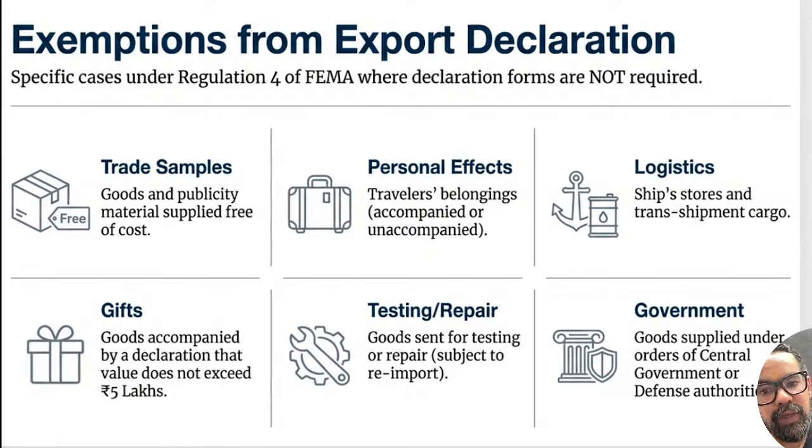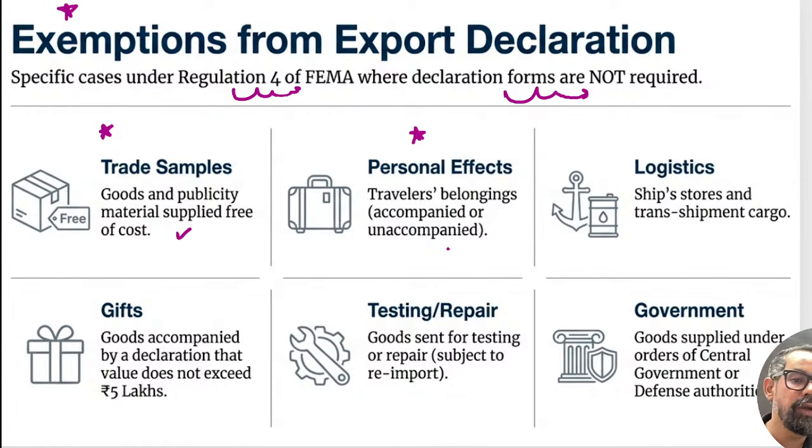Now there are some businesses or transactions which are exempted from filing this declaration itself. So that is something a bit important. There are specific cases under Regulation 4 of FEMA where declaration forms are not required. So these are the cases. First one is trade samples. Like let's say we have developed this marker and we are sending this to Russia, 1000 pieces for sampling purposes, for free. The goods and publicity materials shipped free of cost.